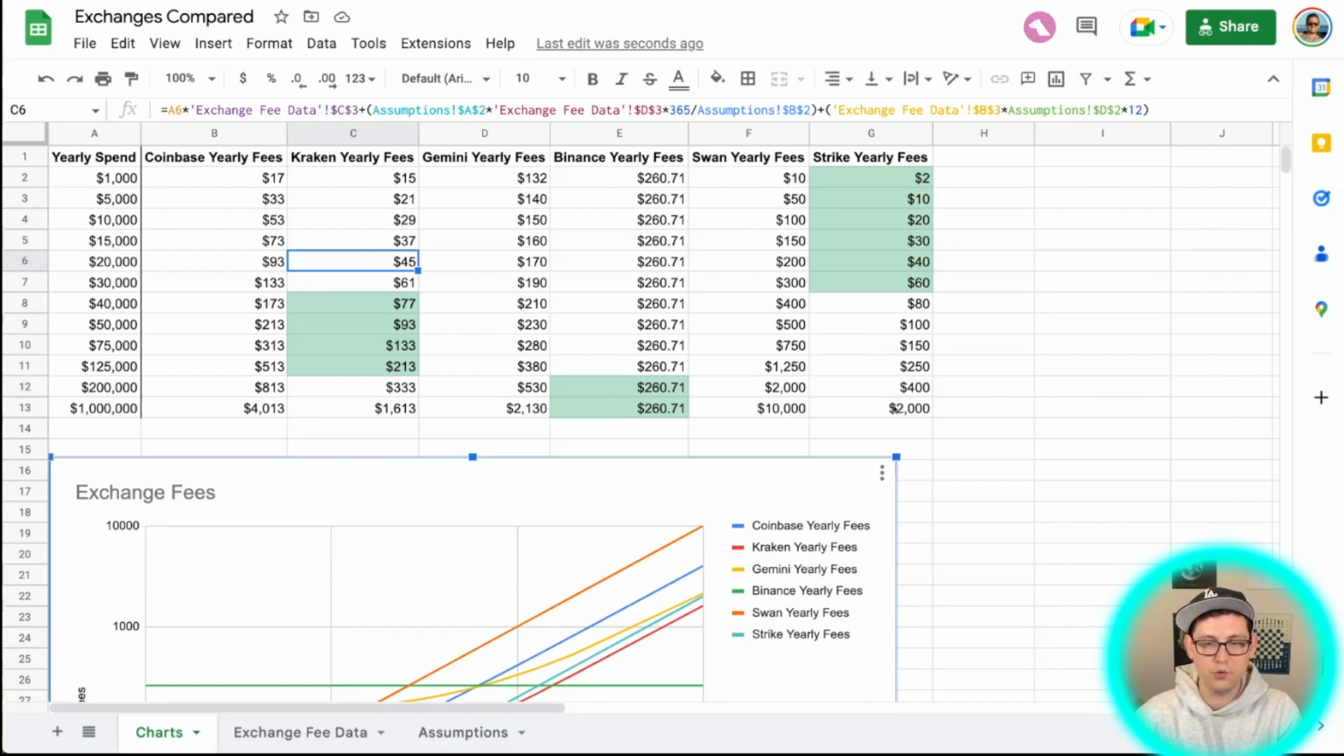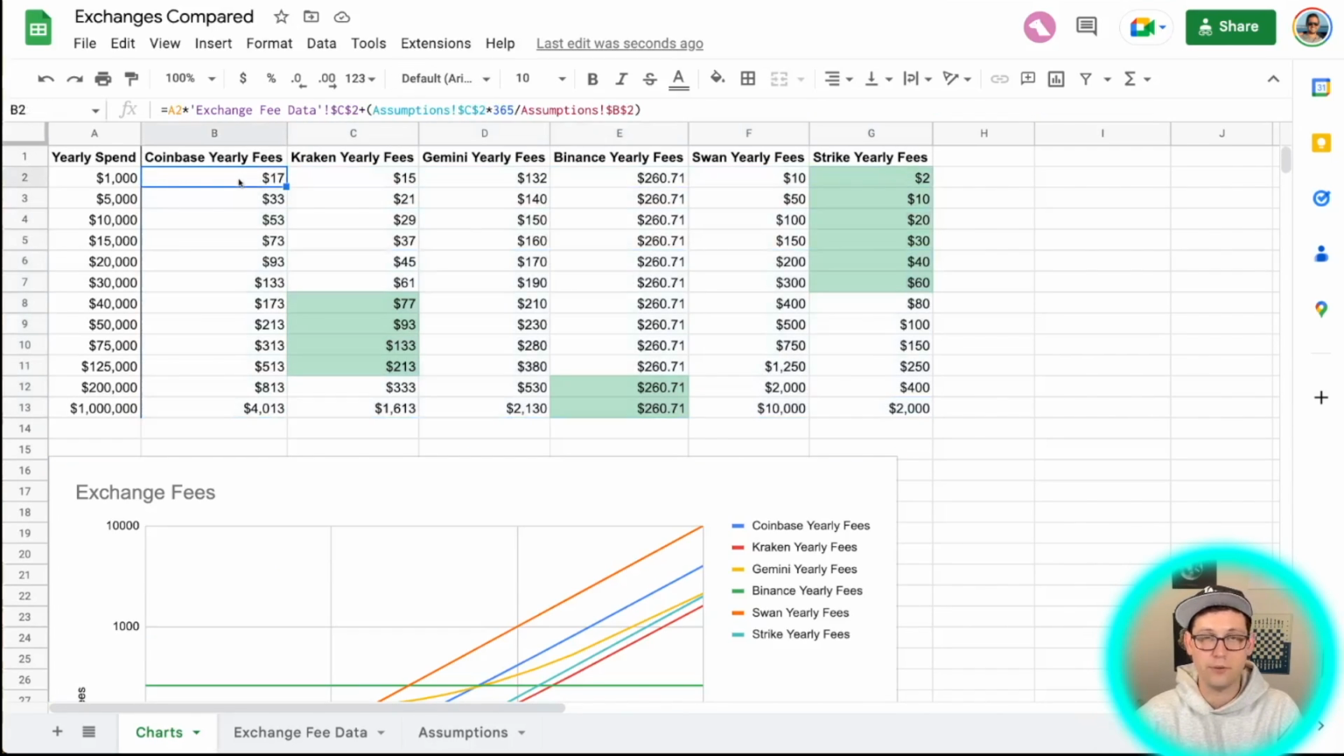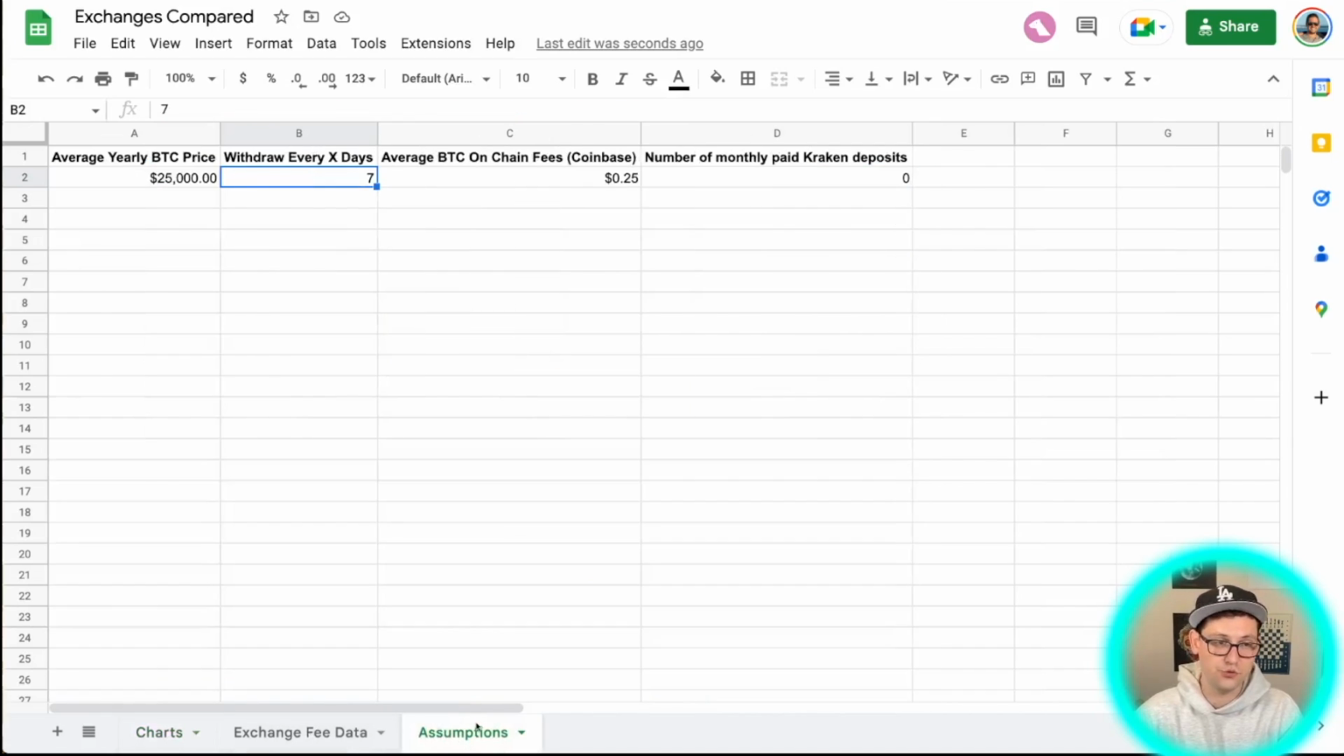But what you're not seeing on this page are some of the assumptions that have been baked into this data. If you want to see those assumptions, we can come back over here to the assumptions tab. And we can see that there are 4 big assumptions that are baked into that data that we're seeing over on the charts page. The first one is the average yearly Bitcoin price.